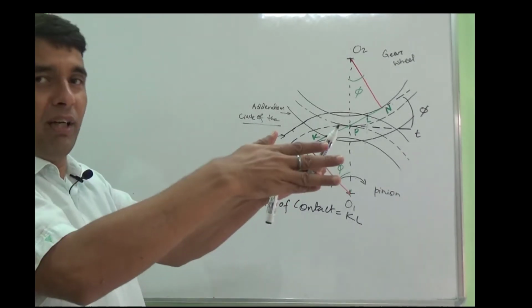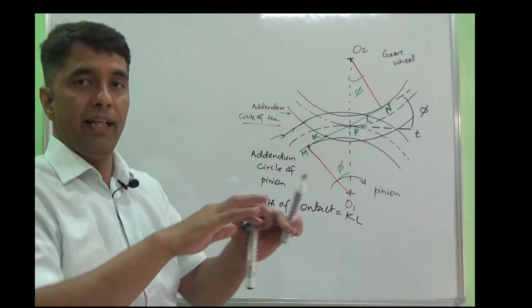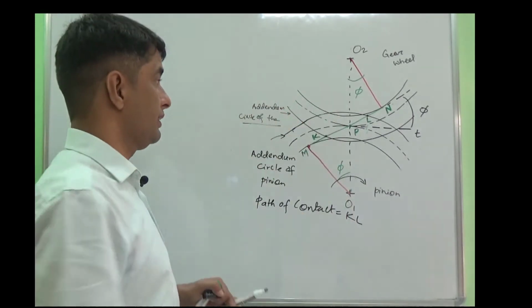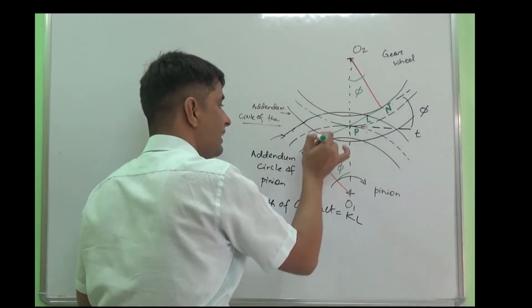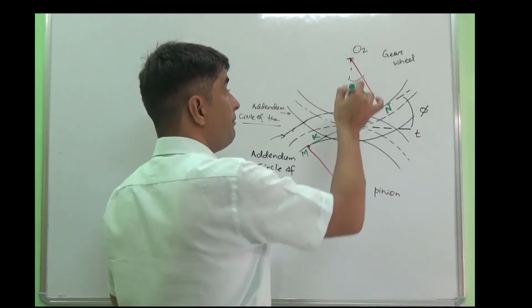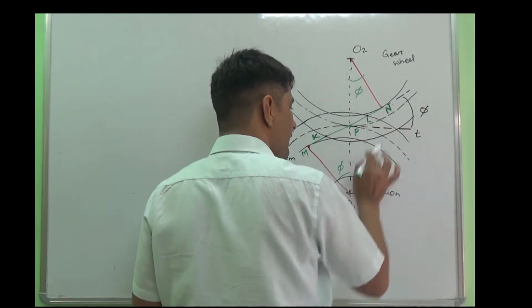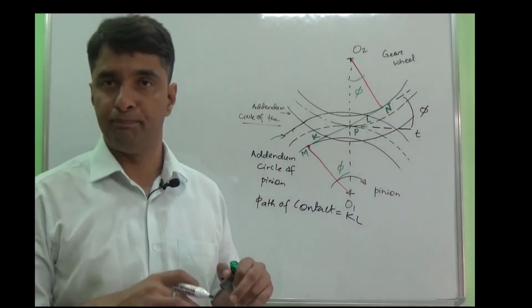If I am moving in my lane, there is no problem. If I am switching the lane and not following the law, there is a chance of clashes. If the addendum circle radius of the wheel increases beyond O2M, or that of the pinion increases beyond O1N, then interference will occur.